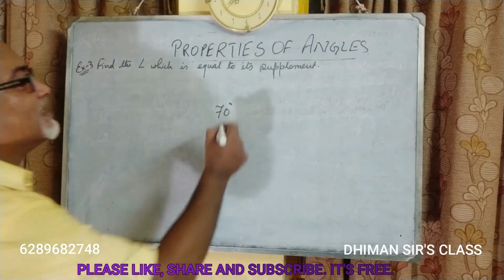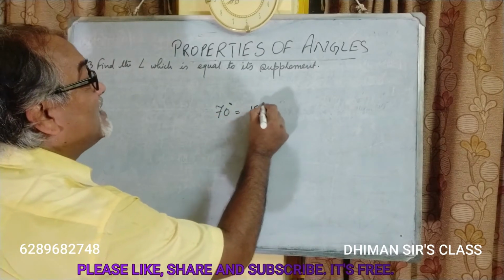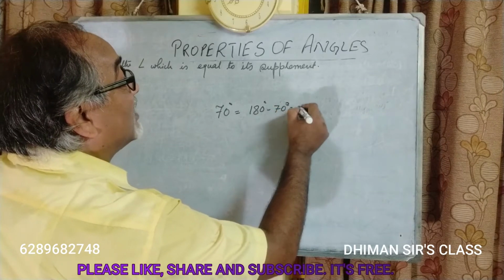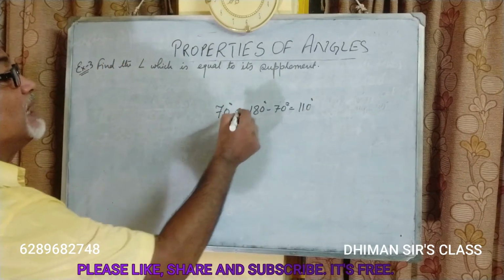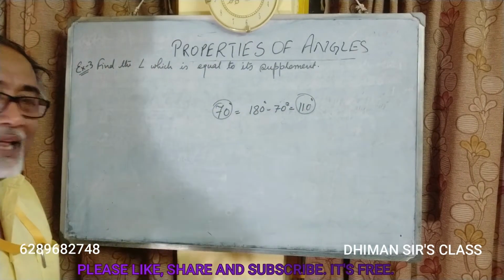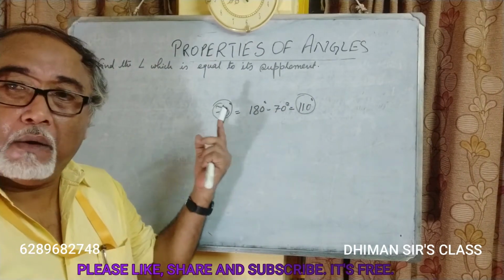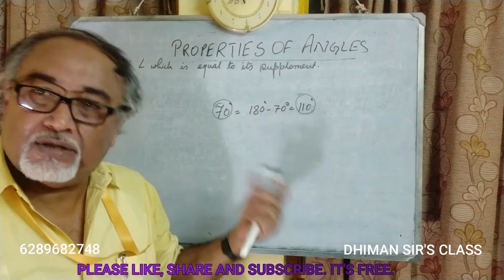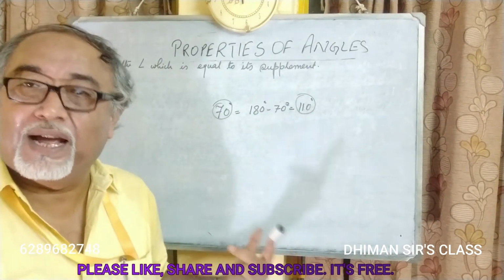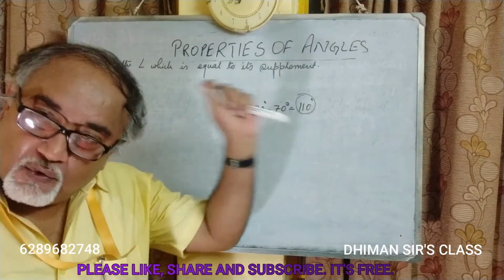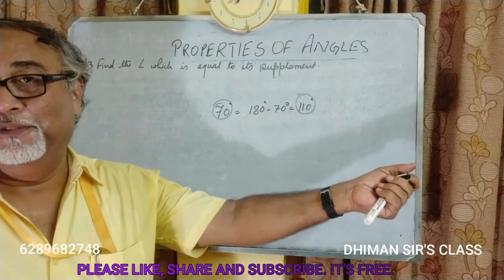We already know. 180 minus 70 is equal to 110 degree. So supplement of 70 degree is 110 degree. Just simply the supplement of what angle is asked, that angle you subtract from 180 degree, because supplement means sum of the two angles should be 180 degree. So from 180, if you subtract the angle, you will get the supplement of that angle.